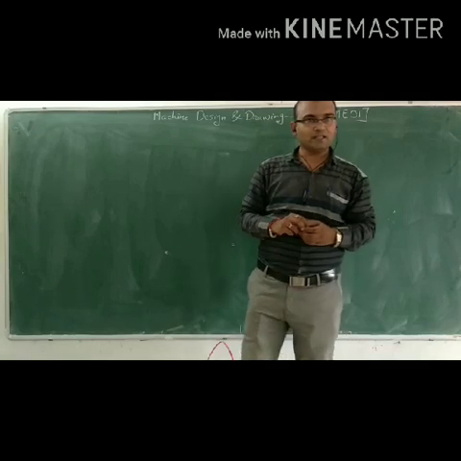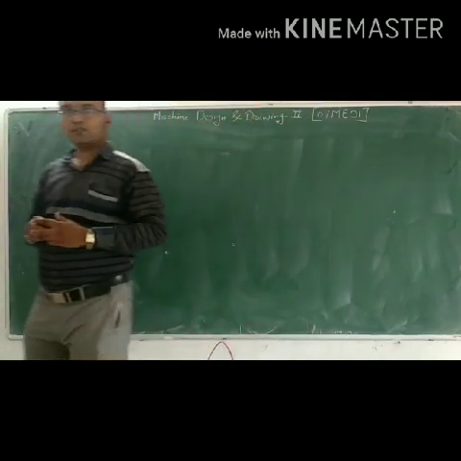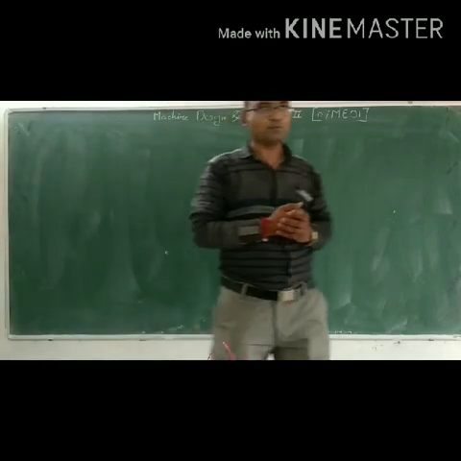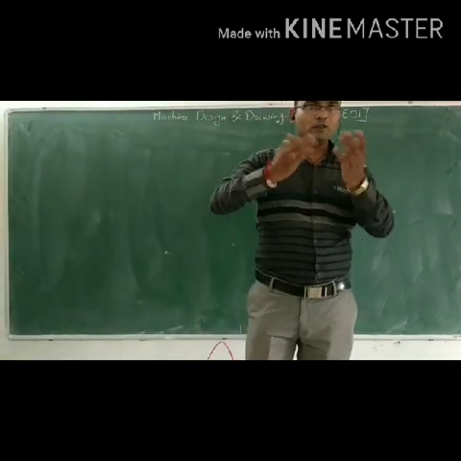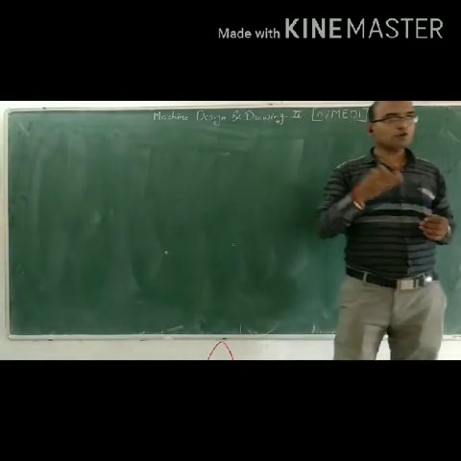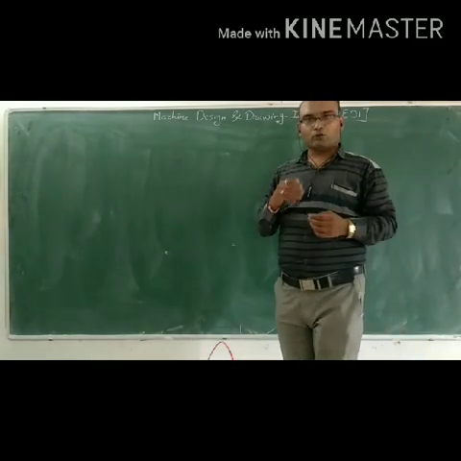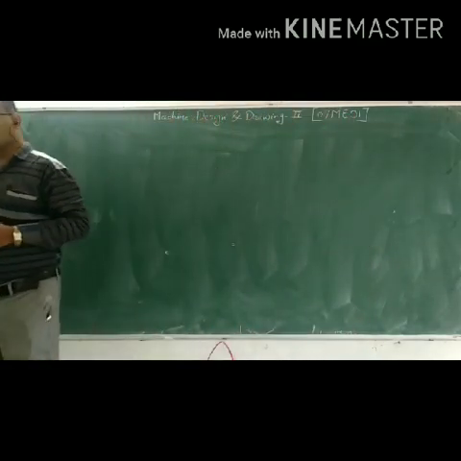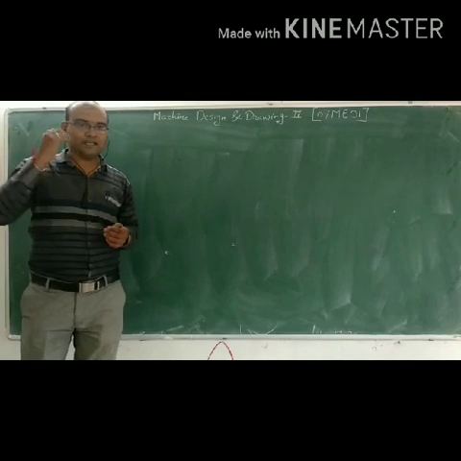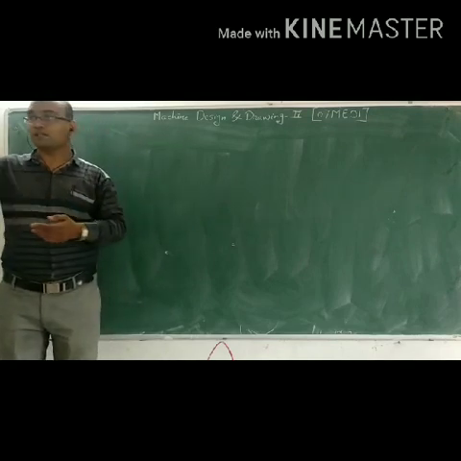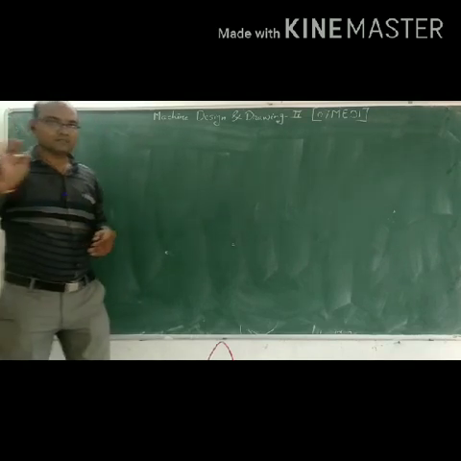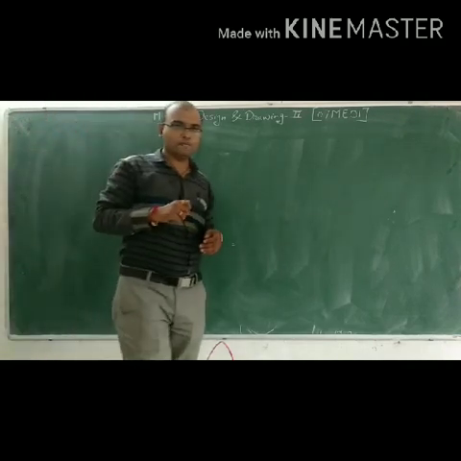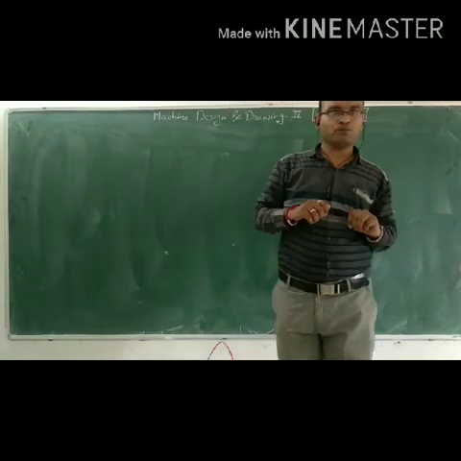From that, in final year, we can start with the first subject, 7ME01. It's machine design and drawing 2. We already discussed machine design and drawing 1 in your fourth semester. And now, in 7th semester, we can see our new subject, machine design and drawing 2. In machine design and drawing 2, there are 4 units.